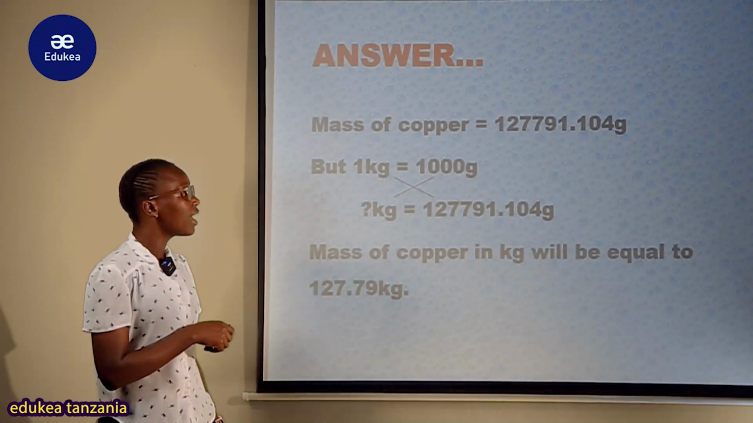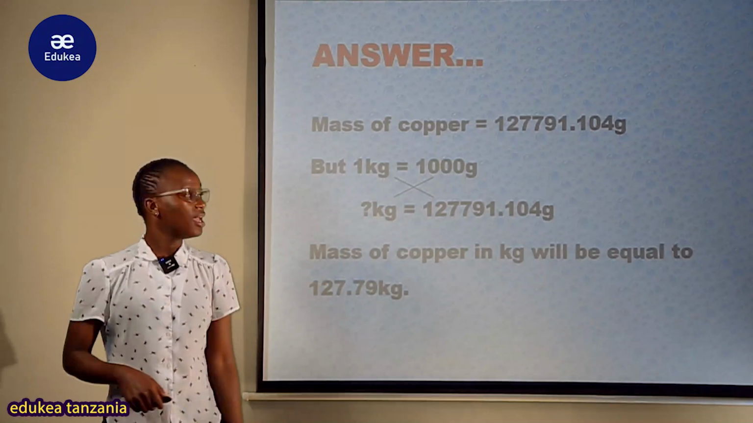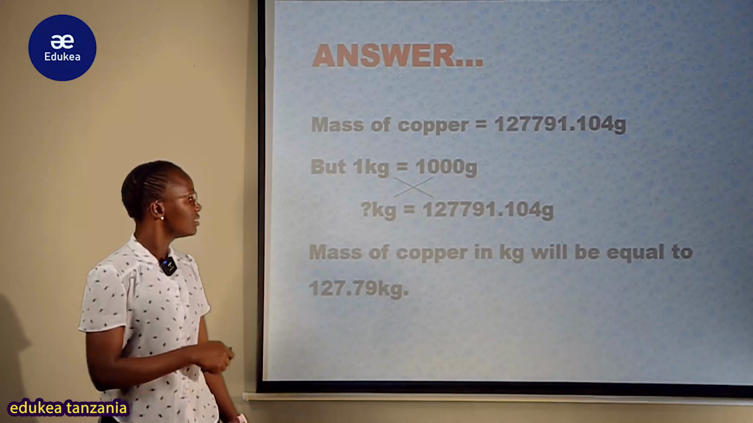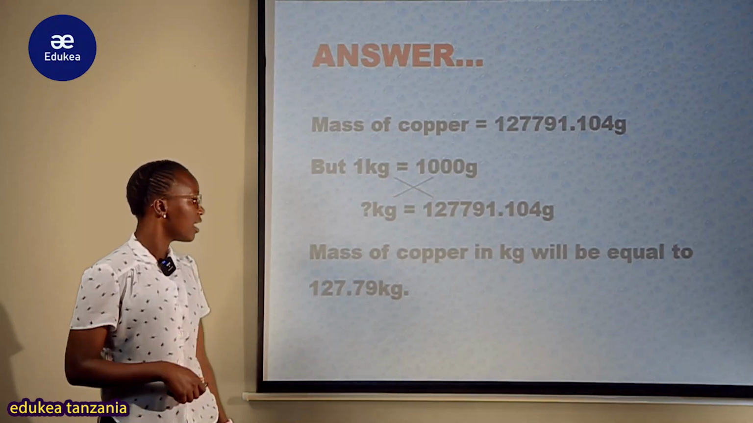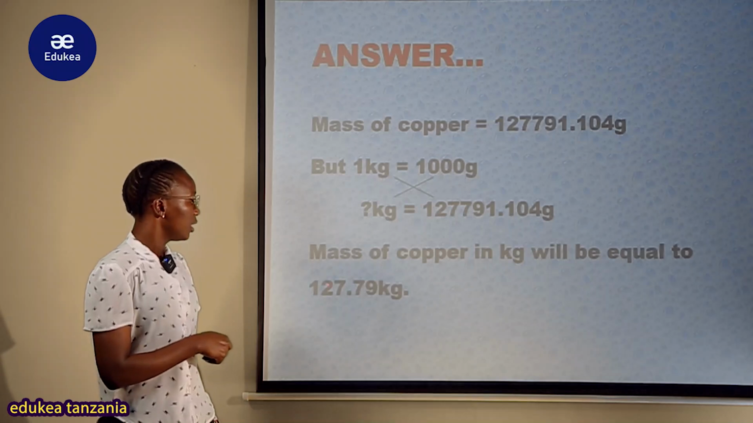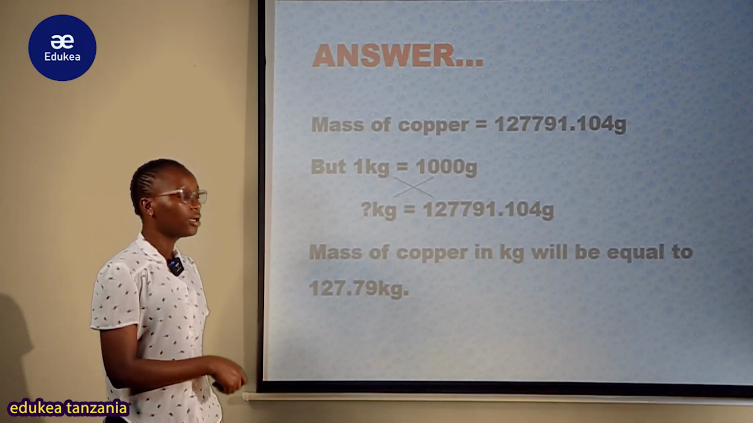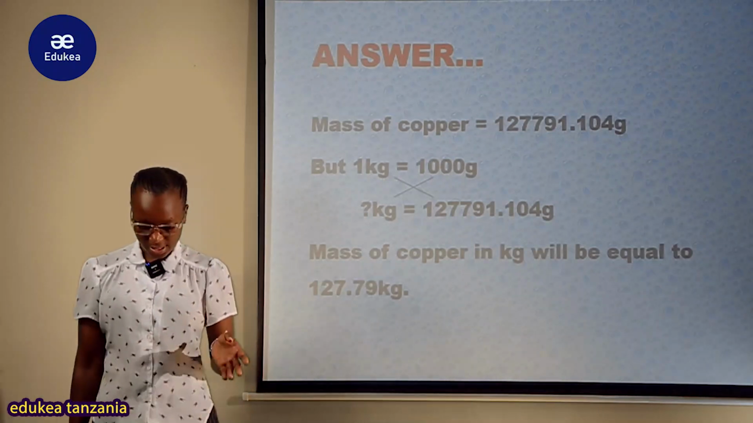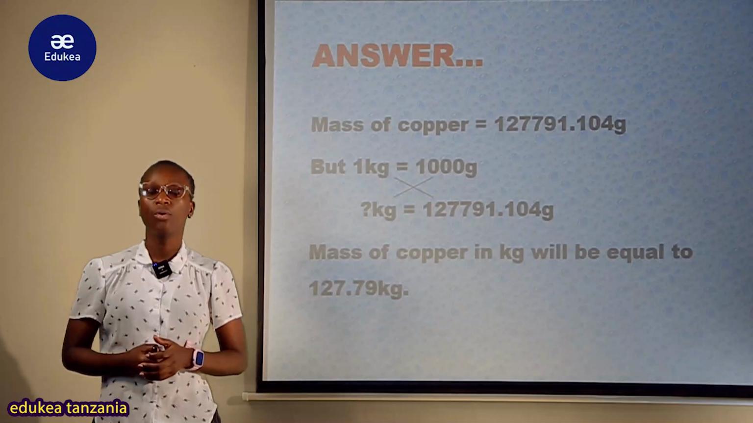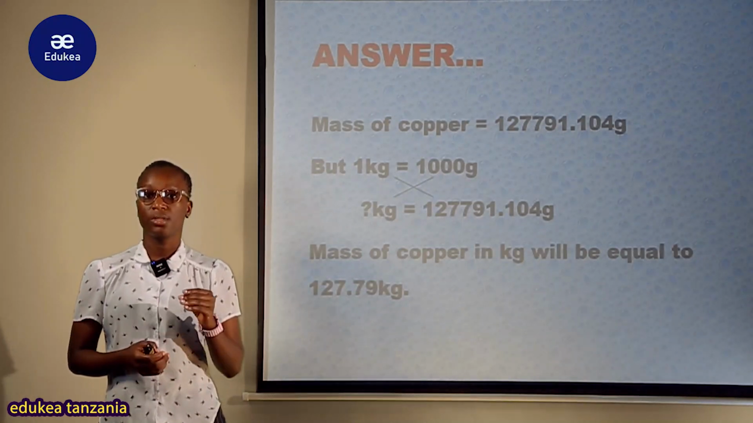Therefore tunarudi hapa kwamba 1 kg sawa na 1000 gram. Nikiwa na hizi gram za copper sawa na kilogram ngapi? Mean that nitazidisha gawanya kwa 1000. Therefore mass of copper in kilogram will be equal to 127.79 kg. So simply this is how you can get your calculation, and this is how a student was required to find the maximum mass of the copper from the copper pyrite.